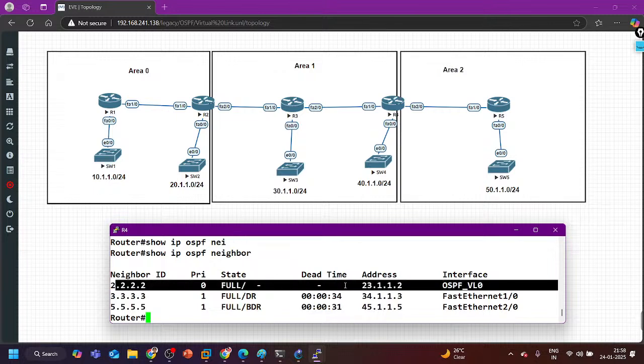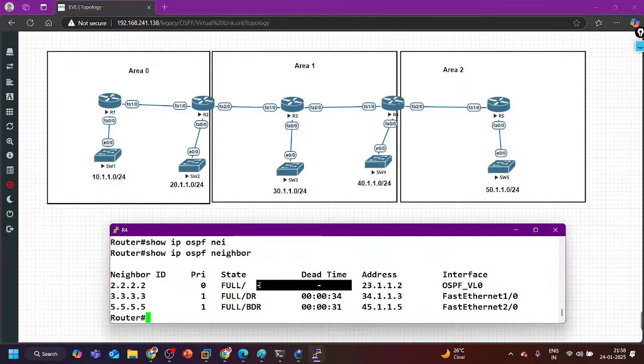There is no dead timer for this neighbor, so this neighbor is not going to die. No age timer is running for a neighbor found on a virtual link. That is the meaning of DNA.